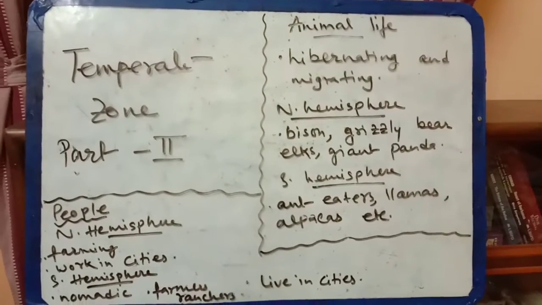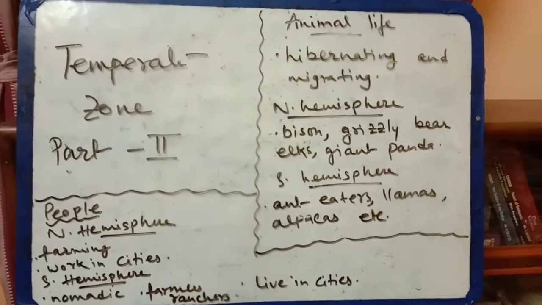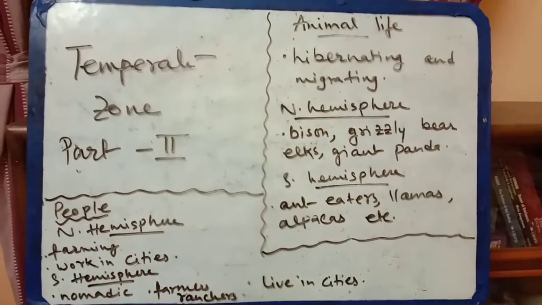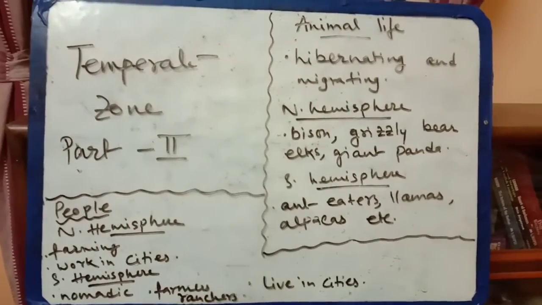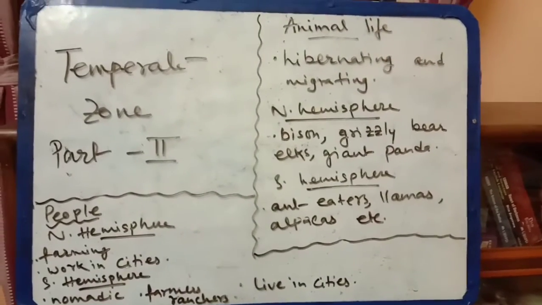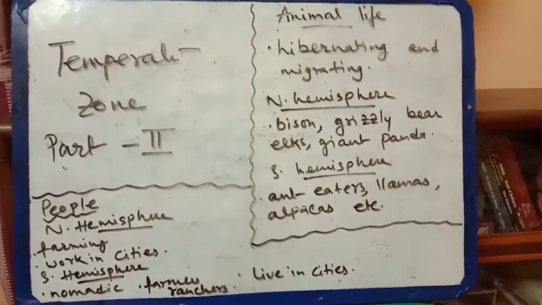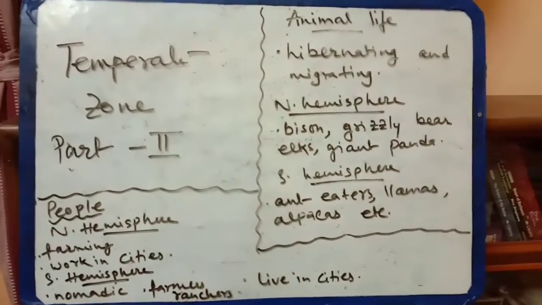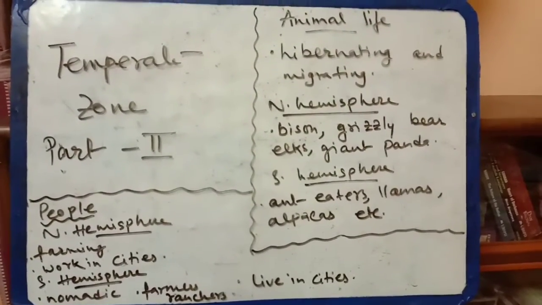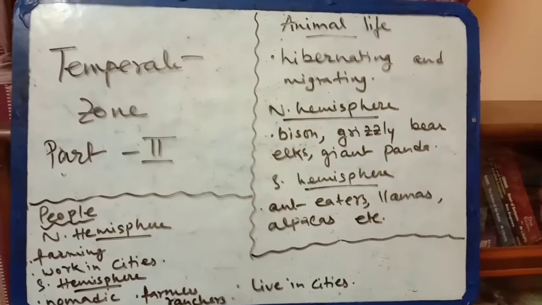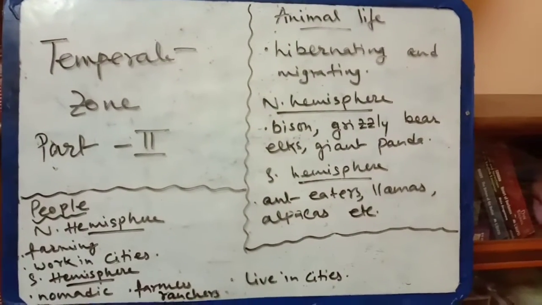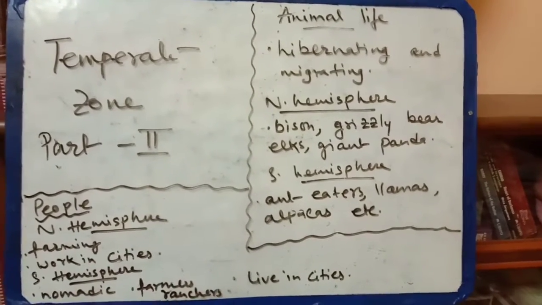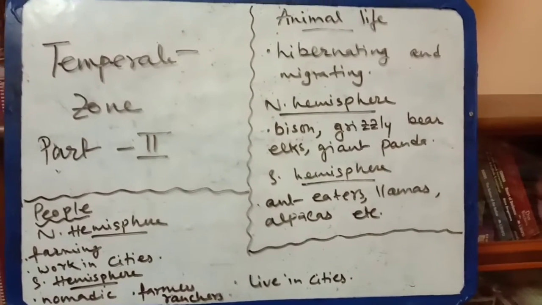Students, this is the continuation of your previous video. In the previous video we already started the temperate zone, and we learned where the temperate zone is located in the world, and also the climate of the temperate zone. So now we are going to read about the animal life of the temperate zone.